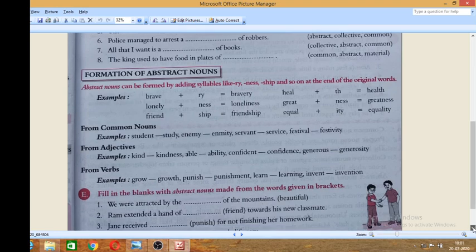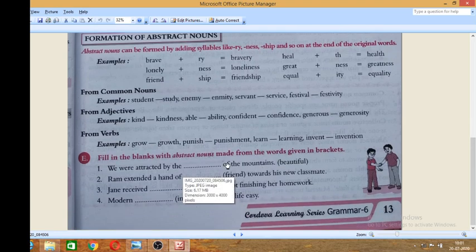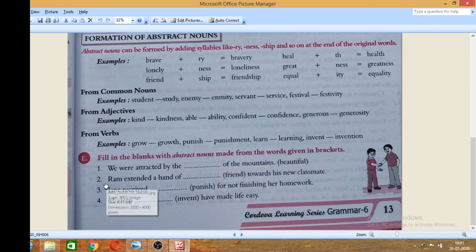So your next task is your homework. Fill in the blanks with abstract nouns made from the word given in brackets. What you have to do? These are the words given in the brackets. Fill in the blanks with abstract nouns. Now, we are attracted by the